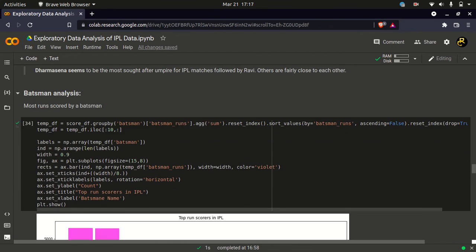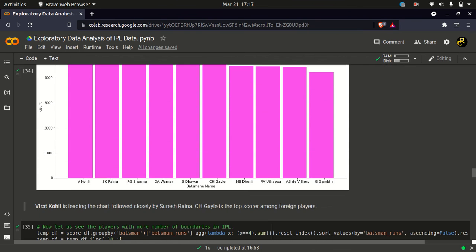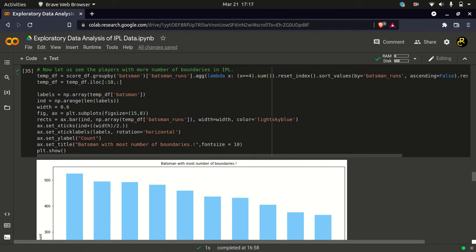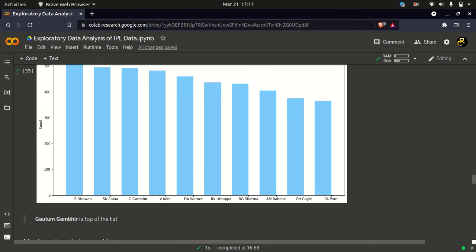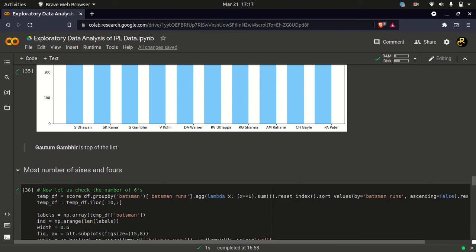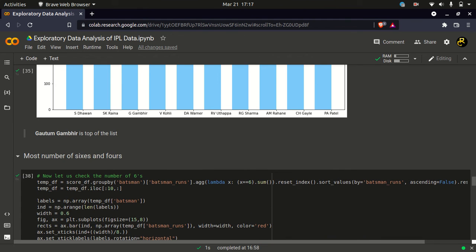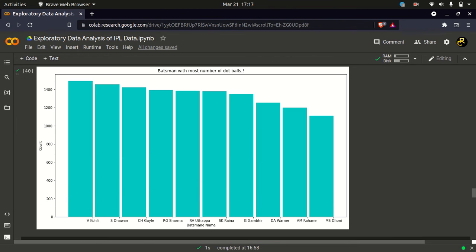Okay, and then we are looking at the batsman analysis, the top run scorers in IPL, and it is Virat Kohli followed by Suresh Raina. This is kind of obvious here. Then we have the most number of boundaries. It is Shikhar Dhawan, which is really remarkable. And then for the most number of sixes and fours, the obvious answer is Christopher Henry Gayle. And then the most number of dot balls is Virat Kohli only. So this is kind of surprising here.